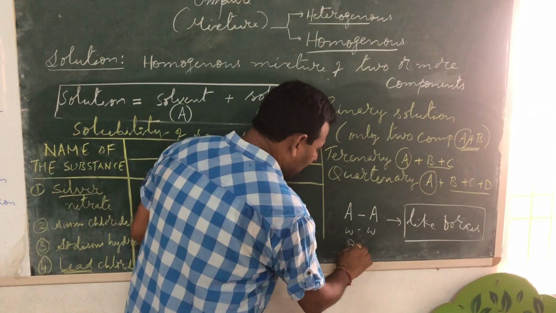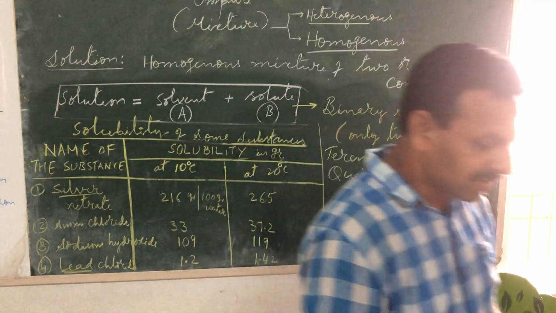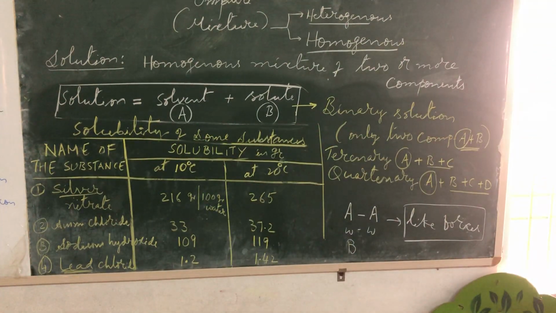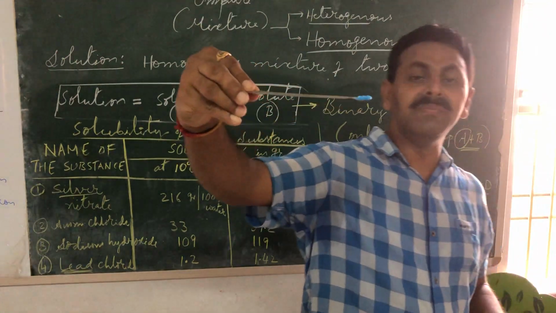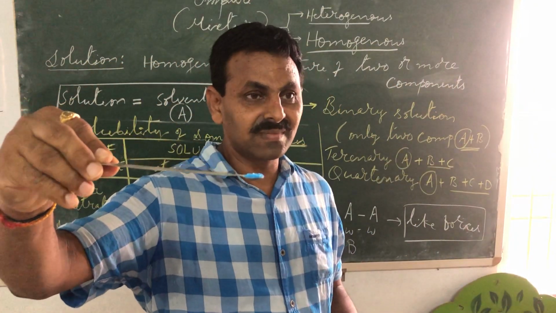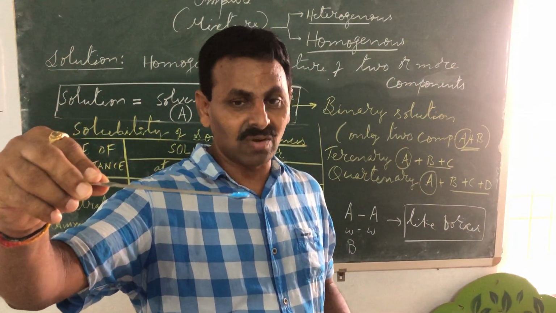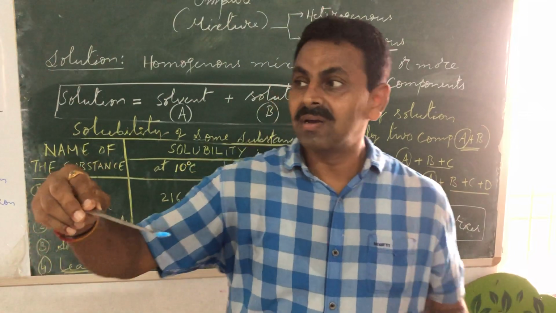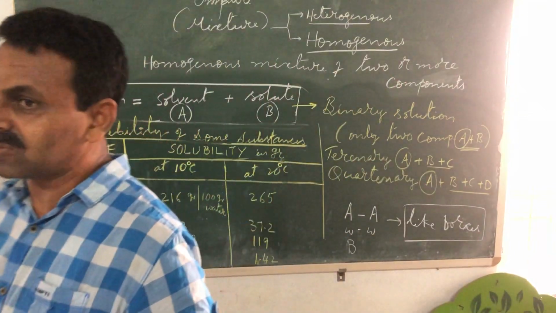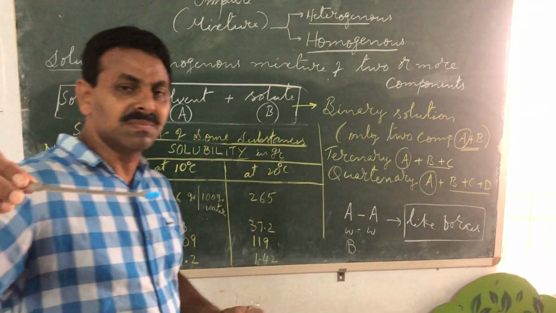Now when I am adding B, that B may be copper sulfate. Just now I have shown you copper sulfate. Say for example this is B. This is copper sulfate, B, which is blue in color. Its common name is blue vitriol. In Hindi I think Neela Tota, something like that. Okay. So it's blue vitriol.